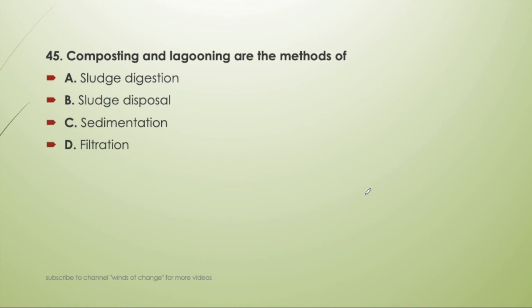Next question. Composting and lagooning are method of sludge digestion, sludge disposal, sedimentation, or filtration. So composting and lagooning, these are the method of sludge disposal. There are various methods of sludge disposal in which these are the main methods, that is composting and lagooning.